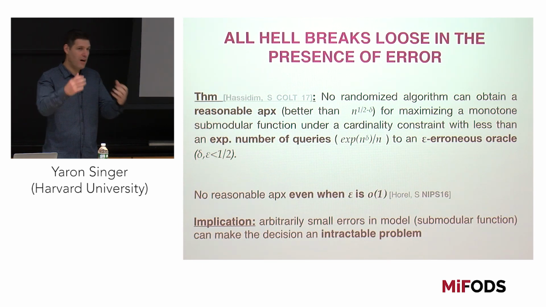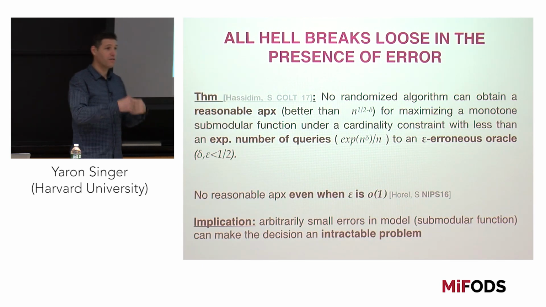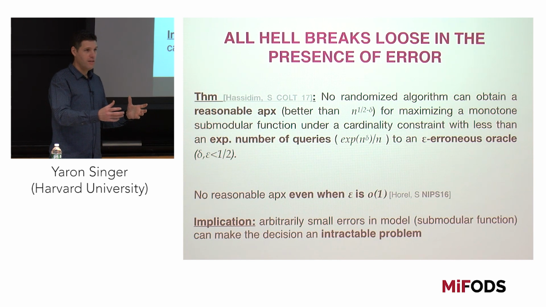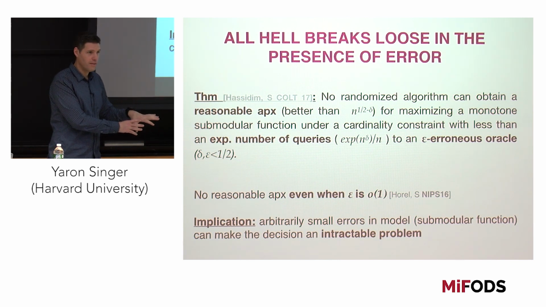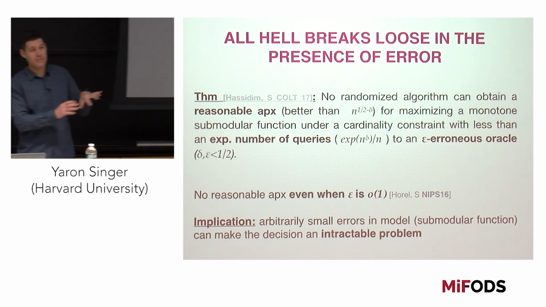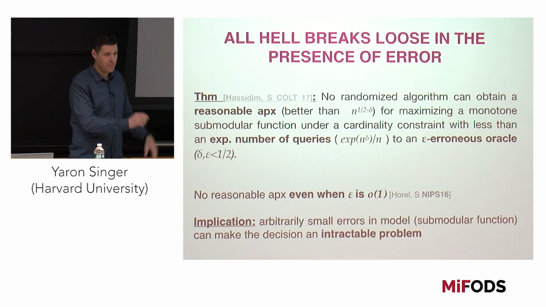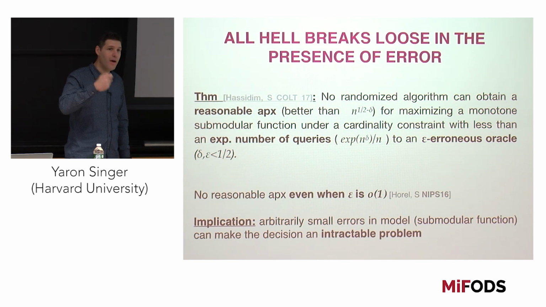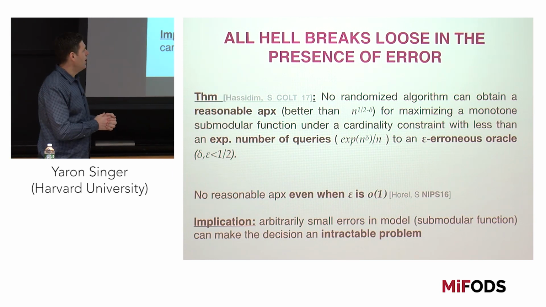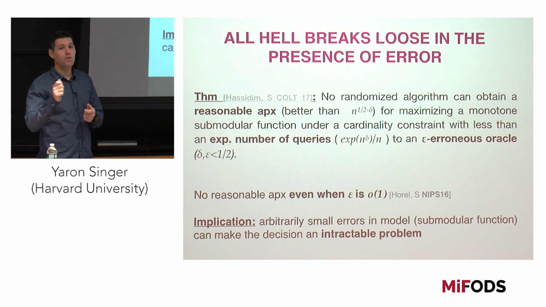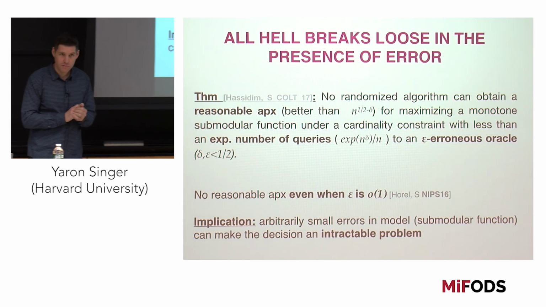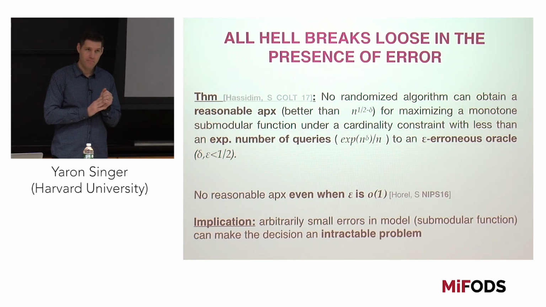So you take a simple problem like maximizing a submodular function under a cardinality constraint, okay? If the function is submodular, we know how to solve it really well, right? But now, if the function is not exactly submodular but almost submodular, then it means there's no algorithm that is guaranteed to give me any reasonable approximation using polynomially many value queries to the function, right?